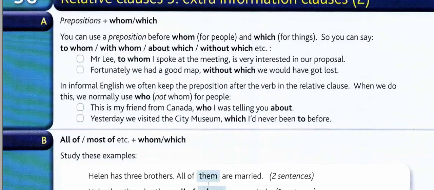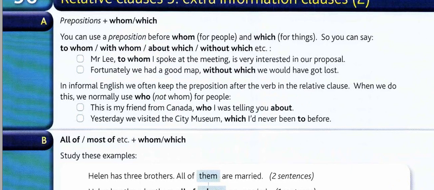The sentence is clear without it. If we say Mr. Lee is very interested in our proposal, it's a clear, correct sentence with no problems, and we know who Mr. Lee is without extra information about him. So for those who forgot what extra information means: it's okay to get rid of the adjective clause, and the meaning will go on without interruption.